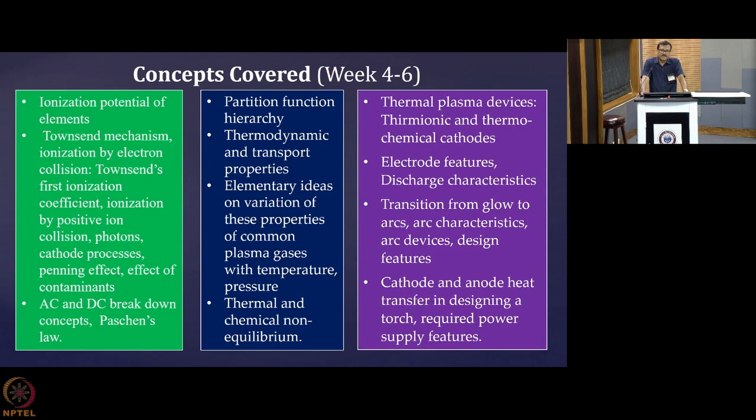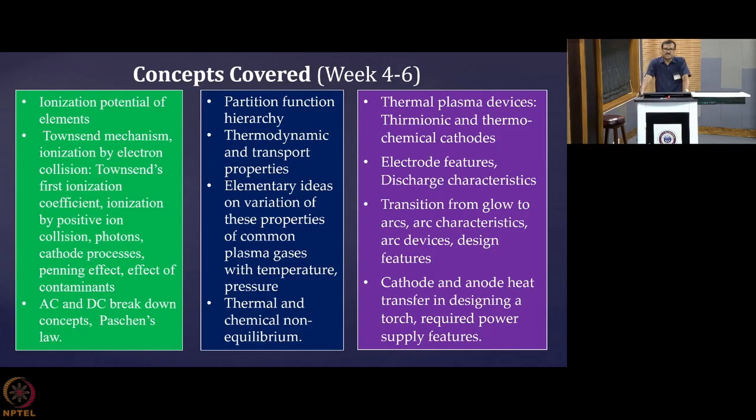Then, to understand the process chemistry, various key aspects that we have covered include partition function hierarchy, thermodynamic and transport properties, elementary ideas on variation of these properties for common plasma gases as a function of pressure and temperature. Then the concept of thermal and chemical non-equilibrium.